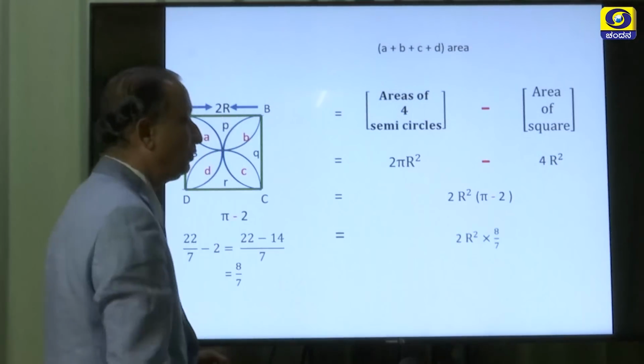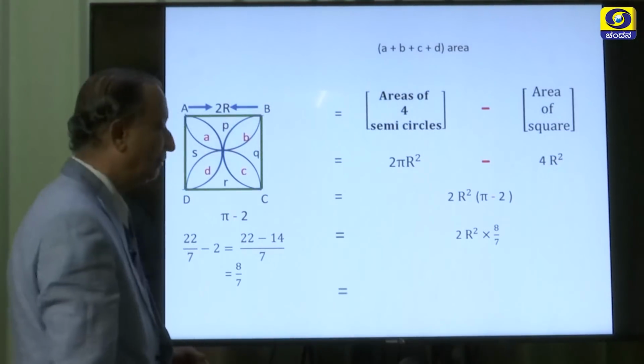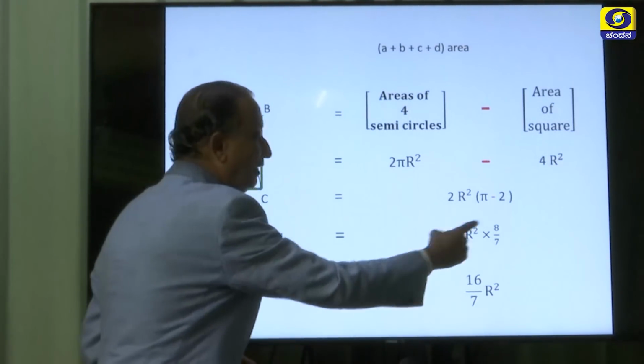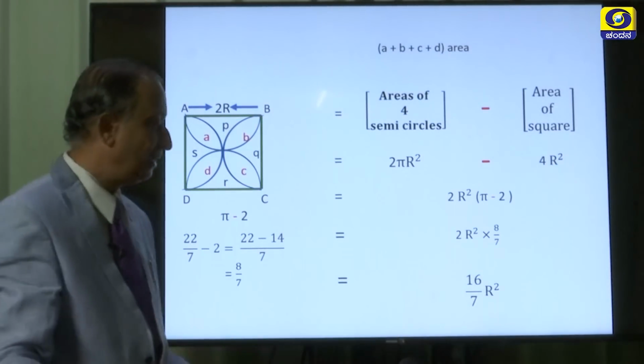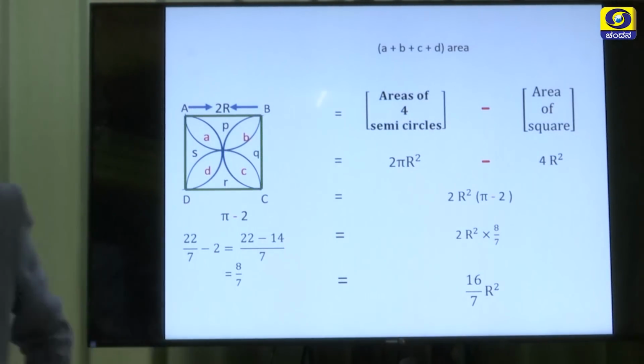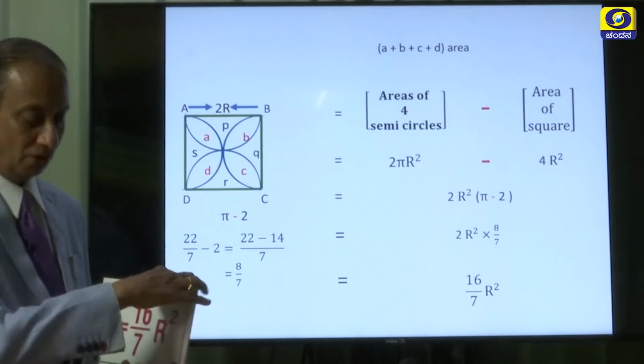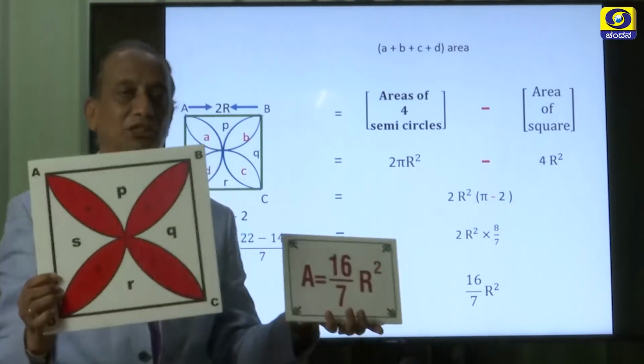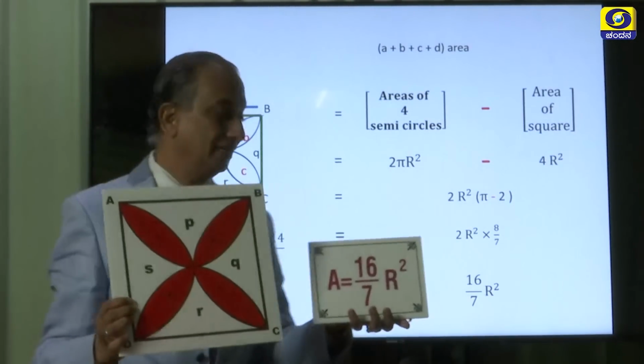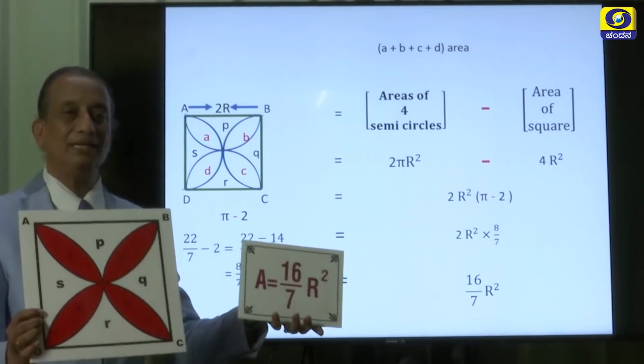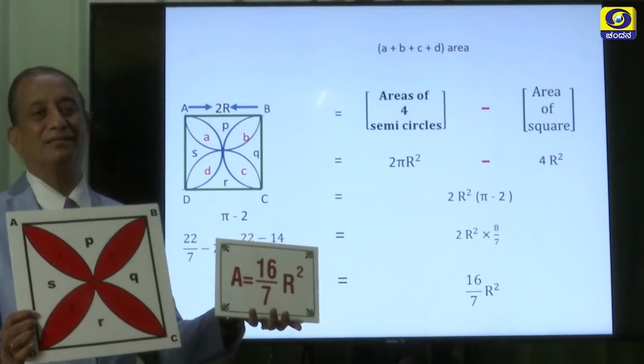So, let us substitute here 2r square into 8 by 7. So, 8 2s are 16, 16 by 7 times r square. Therefore, the area of the shaded region in red color is nothing but 16 by 7 times r square.